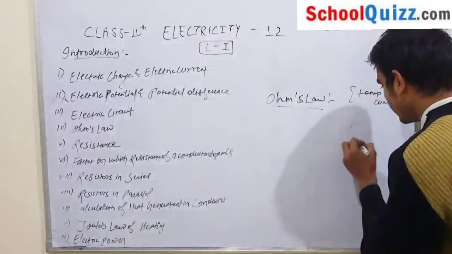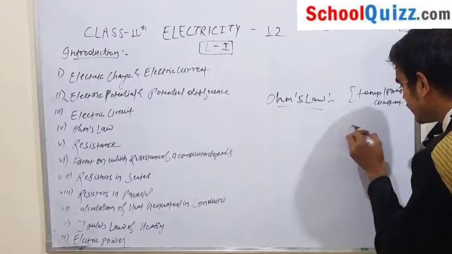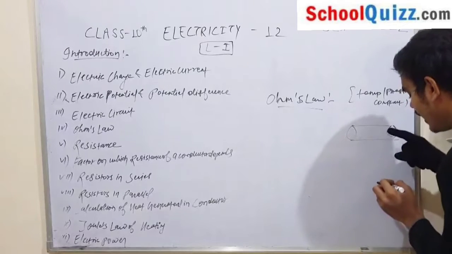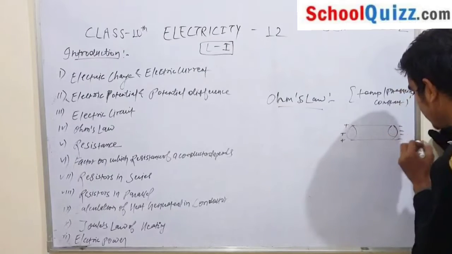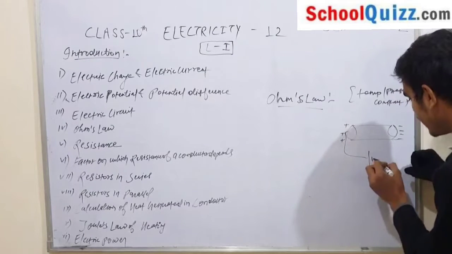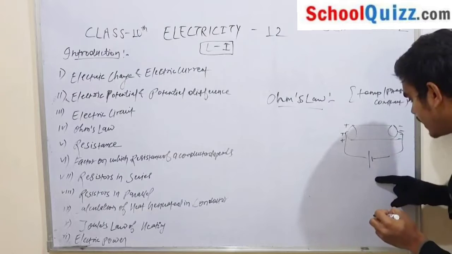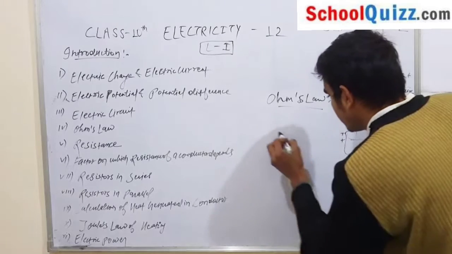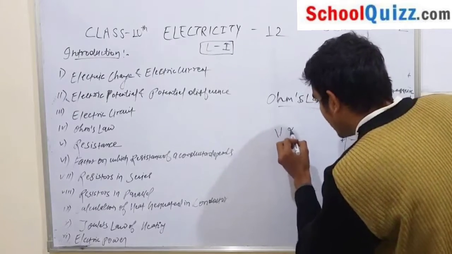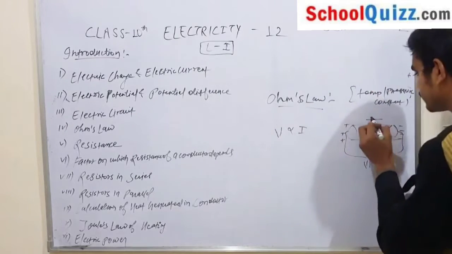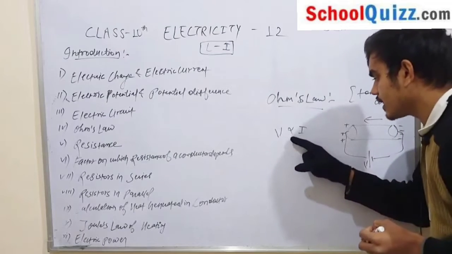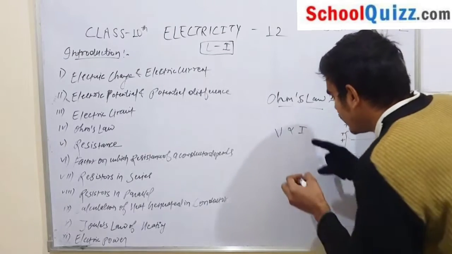So what is the meaning of this sentence? Suppose this is a conductor, and we are applying a potential difference in this conductor, meaning we are connecting a battery across the ends of the conductor. So this potential difference is directly proportional to the current flowing through that conductor.